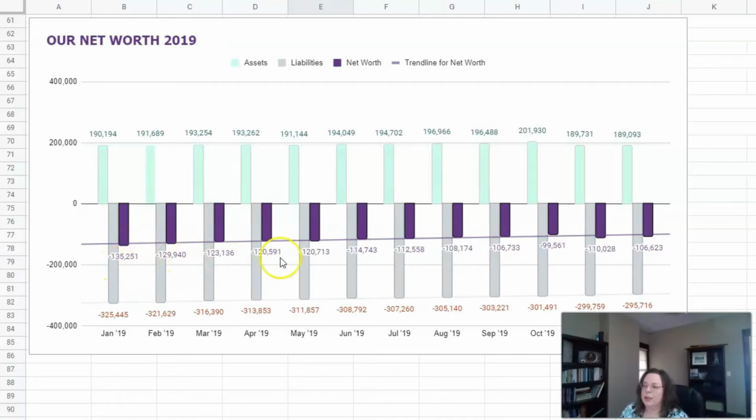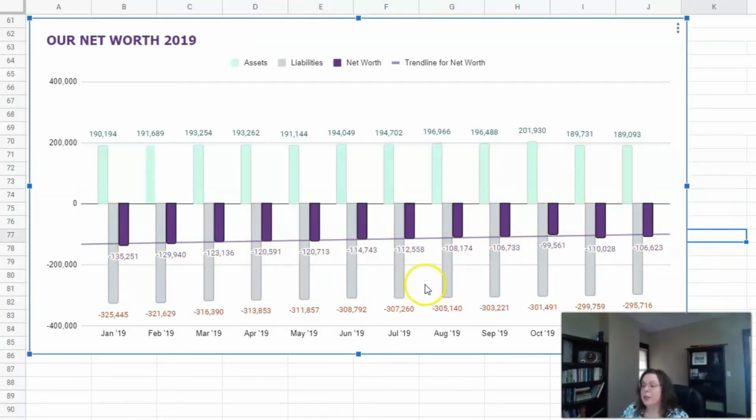So you can see it's changing throughout the year, and we landed about 28 or 9,000 more in our net worth than we started with, which really seems weird to say when you have a negative. But our negative at the end of 2019, our net worth was negative 106,623. And I put a trend line in so you can see it's just gradually moving up with the net worth. So that's where we are for 2019.